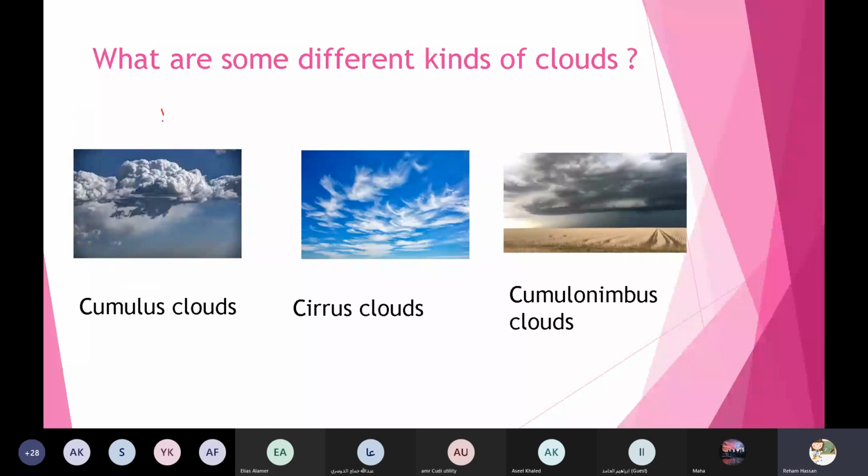Okay, the big one is called cumulus. It's called cumulus, but it's not important to know the names. Just look at the picture and you can describe it. So the first one, the big one, is called cumulus, and the thin one is called cirrus. Cirrus. And the third one is the stormy one.